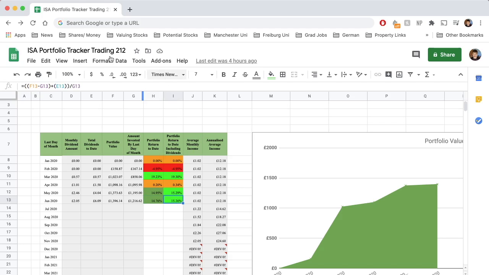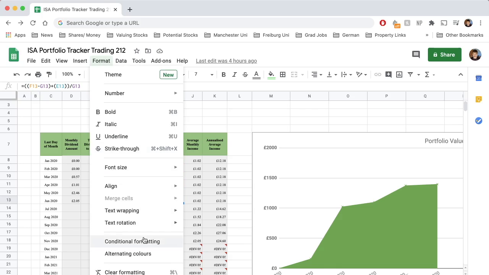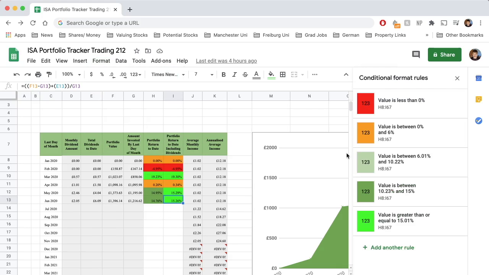So just to explain the color system quickly, if we just open the conditional formatting here, you'll be able to see. Basically, I've color coded it so that month upon month, I can see the amount that I've invested, compare that to what my portfolio is worth, and then judge the returns based on that.